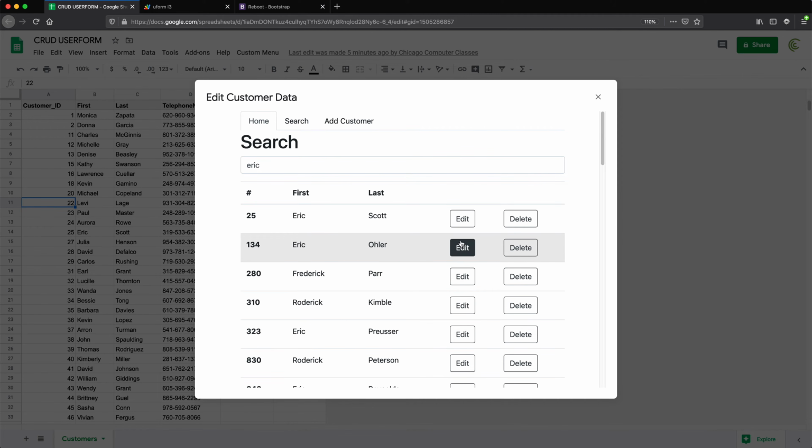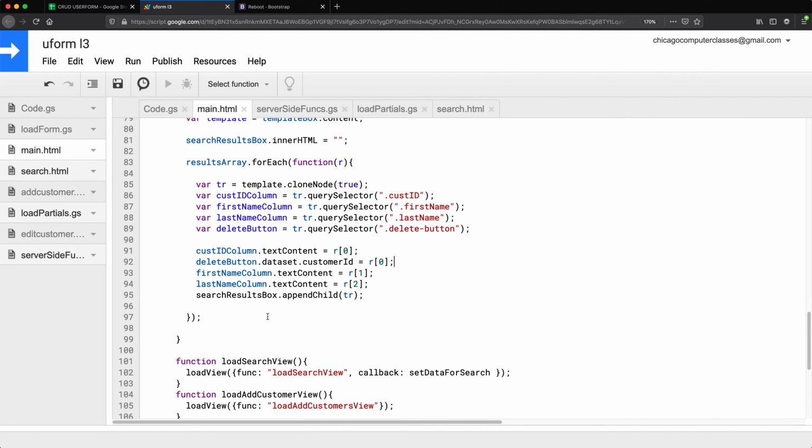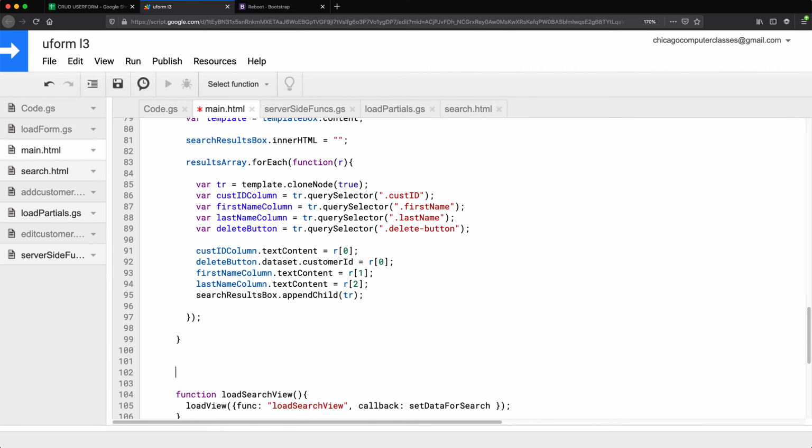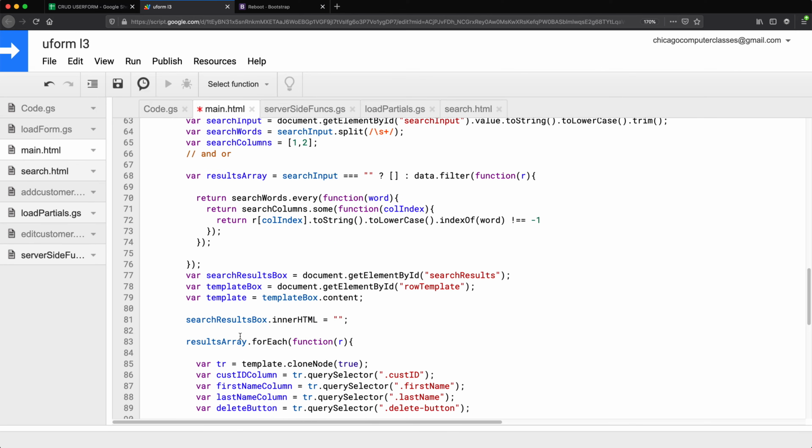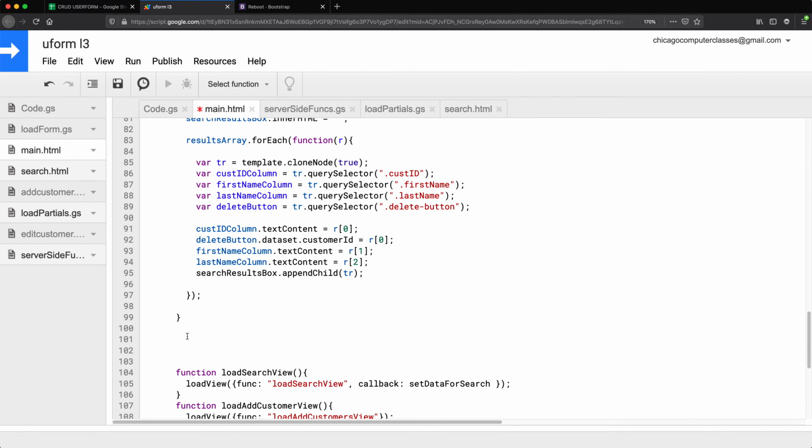So the reason we need that is now when we click on this button, we should be able to immediately from that button grab that data attribute and know which customer needs to be deleted. So let's do that. So I'm going to create a function here. Now this one on top here, this was our search function. Now we're going to do another function, which is our delete function.